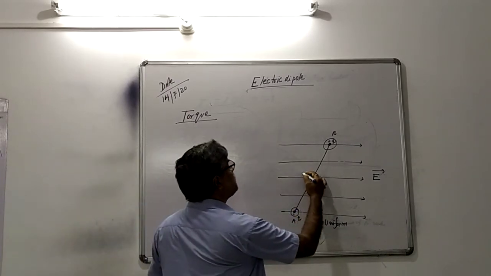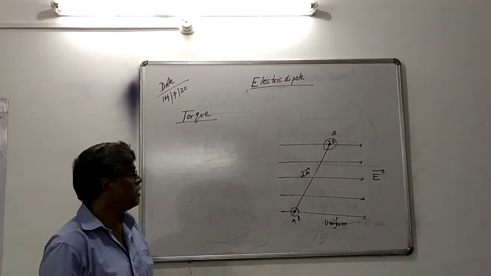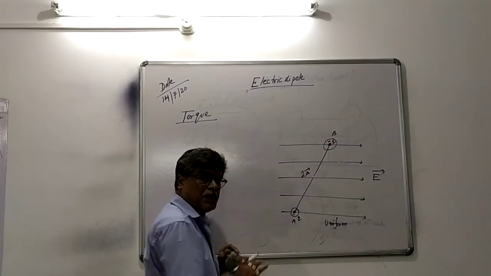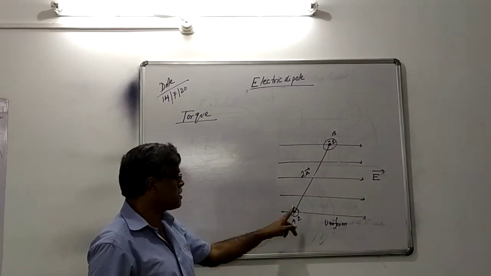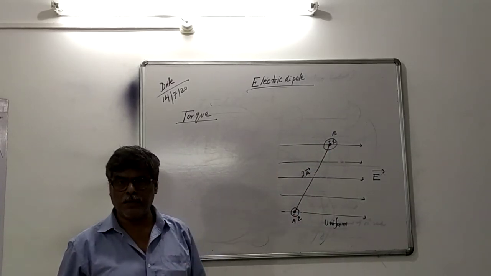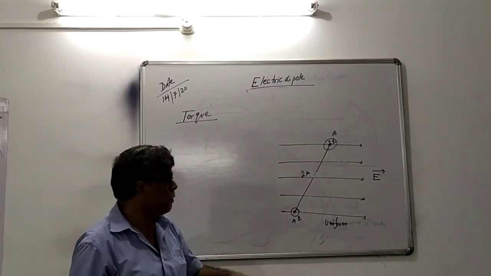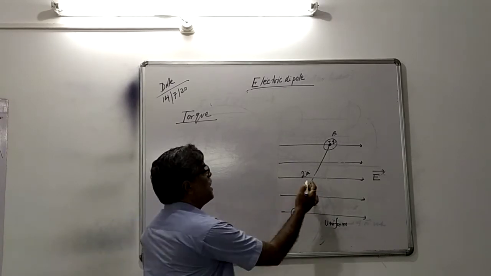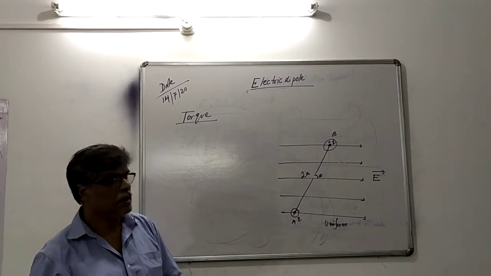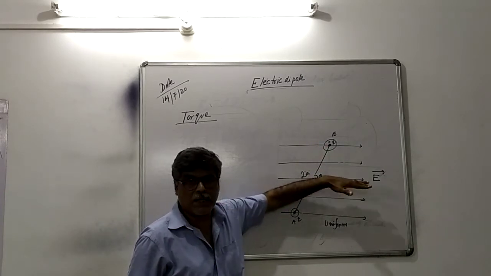Separated by distance twice A. In the vector form, what is the direction of the dipole moment? From negative to positive. So, very simple case. Consider an electric dipole AB, charges minus Q, plus Q, distance in scalar form twice A, placed in the uniform electric field making an angle theta with the direction of electric field. So this is the angle between the dipole and the uniform electric field.